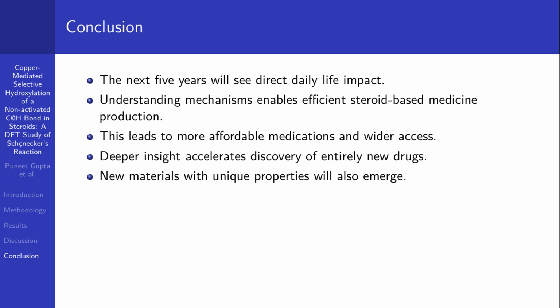By understanding the precise mechanism of reactions like Schönecker's, chemists will be able to produce essential steroid-based medicines, such as anti-inflammatory drugs for arthritis or asthma, and hormone therapies, much more efficiently and cost-effectively. This could lead to more affordable medications and wider access for those who need them.